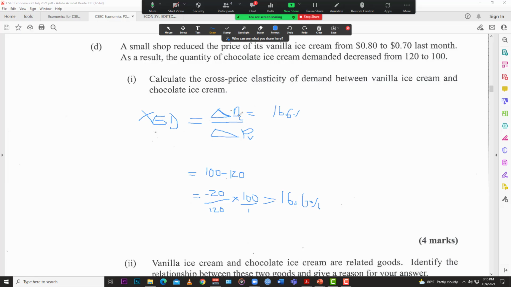Time to find the bottom part now, the percentage change in price. The old was 80 cents, the new is 70 cents. So forgive the drawing, please. 70 minus 0.80, and we'll get a negative again. Don't worry about that.